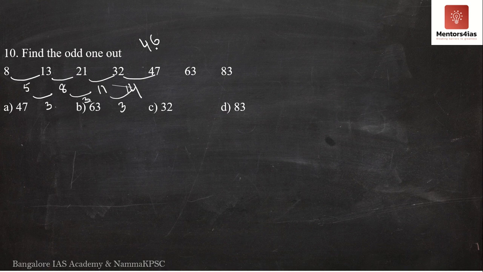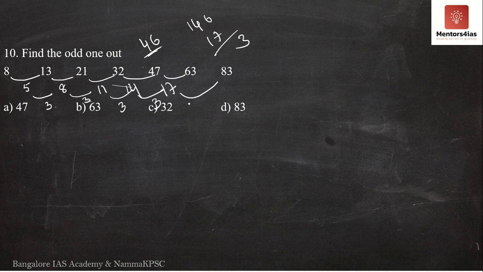Let me assume it is 46 itself. Let me check if it was 46, does it agree with this pattern that we have determined over here. Okay, so I add 3 to 14, I should get 17. What if I add 17 to 46? 46 plus 17, 7 plus 6 is 13, 4 plus 1 is 5, 5 plus 1 is 6. Of course it is 63 now. Now we are getting 63.